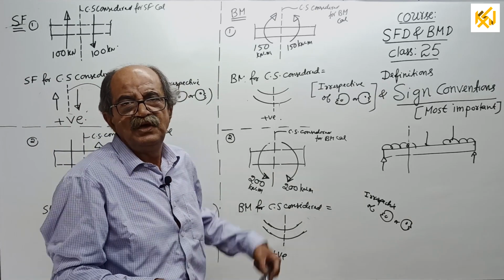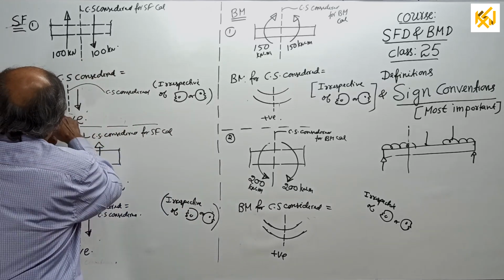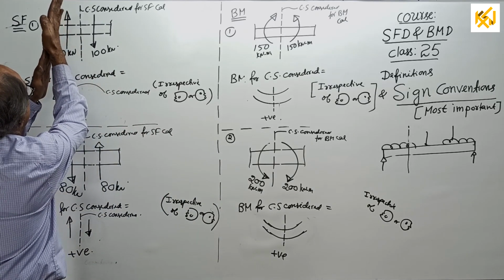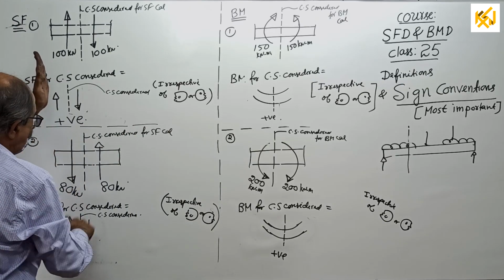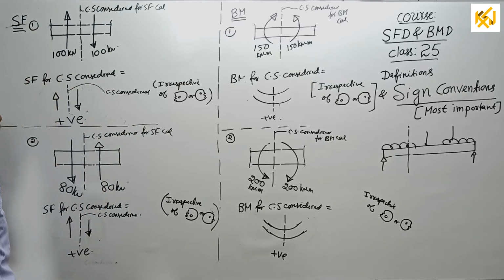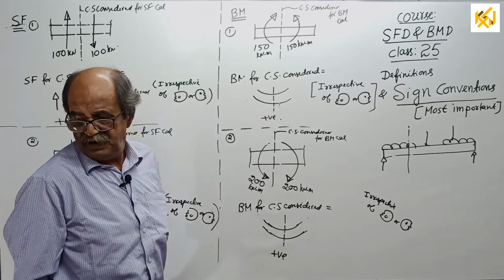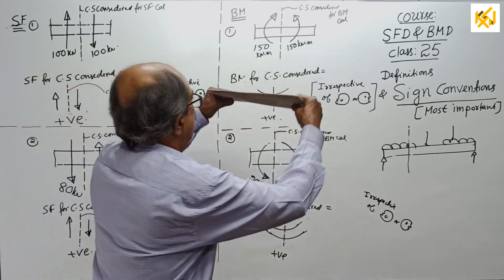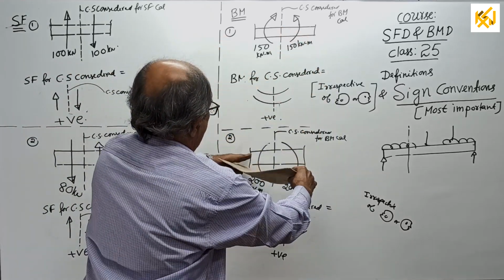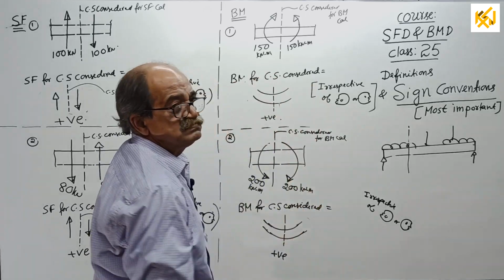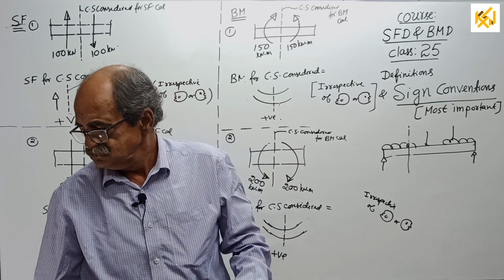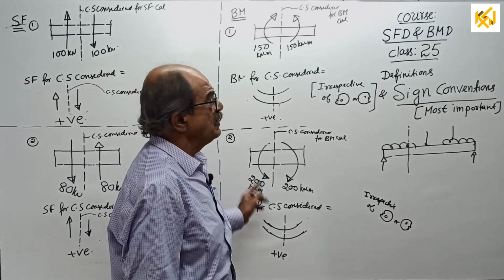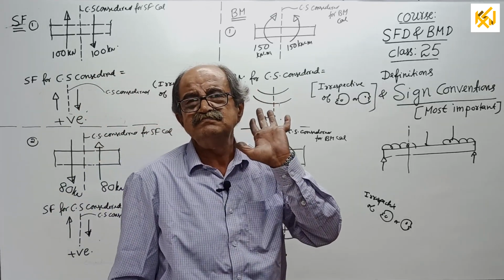No. You tell left up with right down, or left down with right up. For bending moment, you tell sagging or hogging. You can see, two hands I am using. When you calculate them, you have to look only one side.